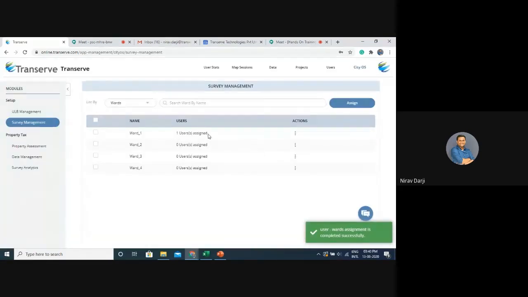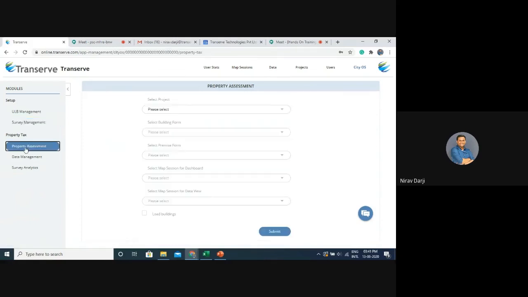Now, this surveyor will be able to collect all the buildings and premises in Ward 1, but he will not be able to see any buildings in Ward 2. And if he tries to collect data in any other ward which is not assigned to that surveyor, then he will be given an error message.